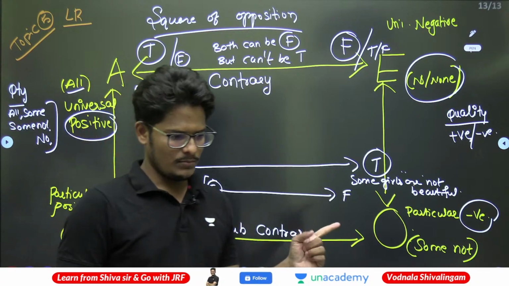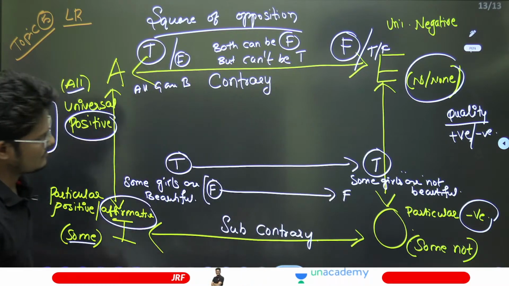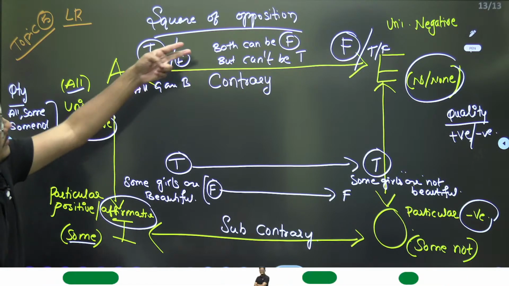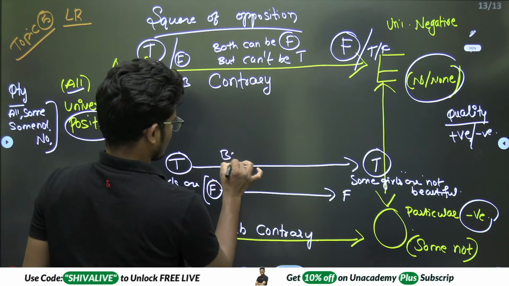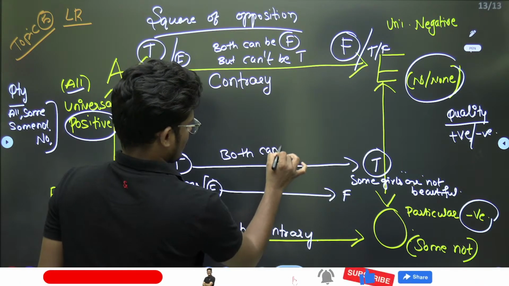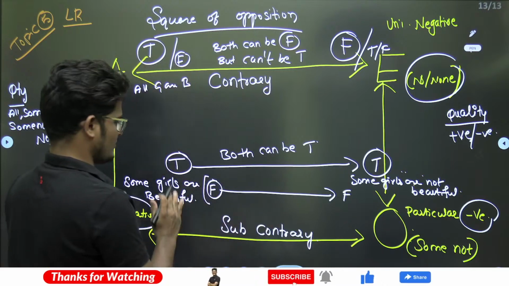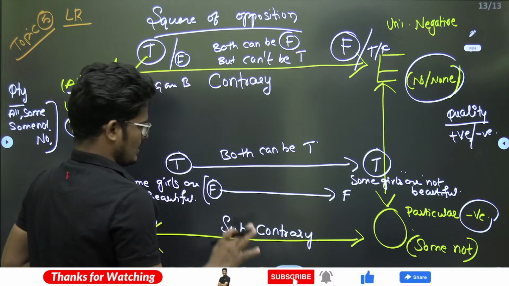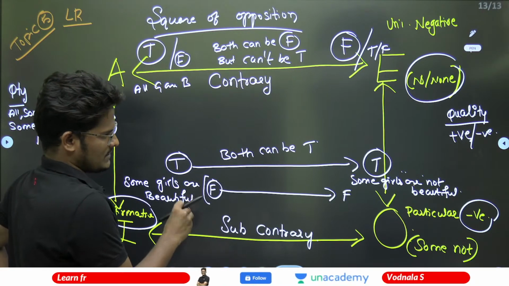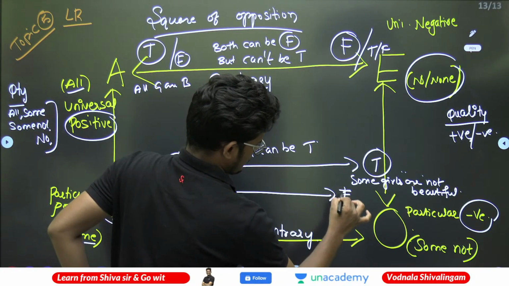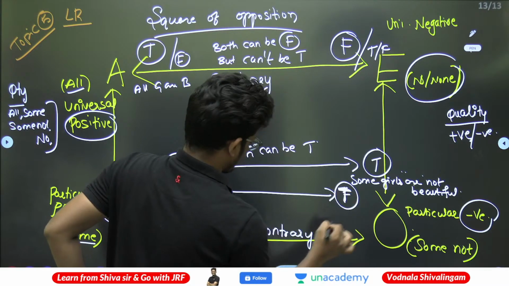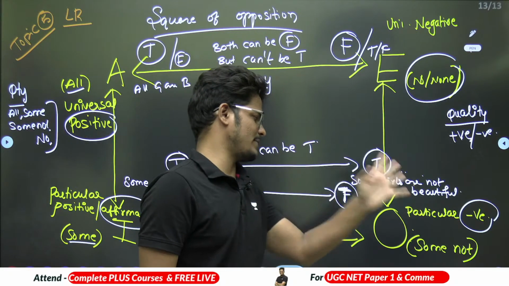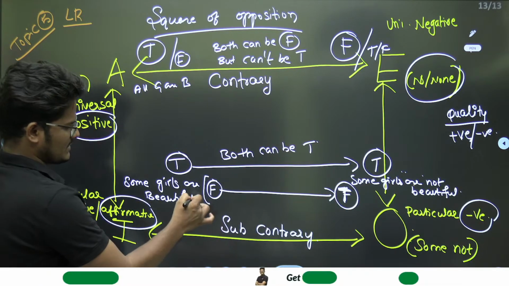Correct only, brother? Both can be true together but cannot be false together. Both can be false together in the contrary. Here both can be true together. If some girls are beautiful is true, some girls are not beautiful is also true, because some are included, some are excluded there. And if this is false, this must be true, I would say. If some girls are beautiful is not correct, then some girls are not beautiful must be true. If this is false, that must be true.